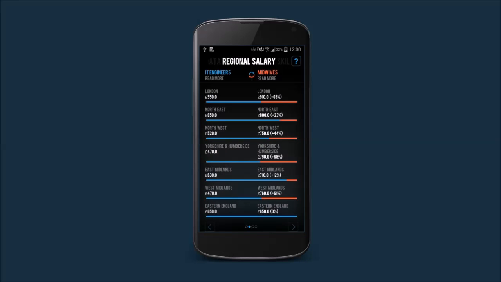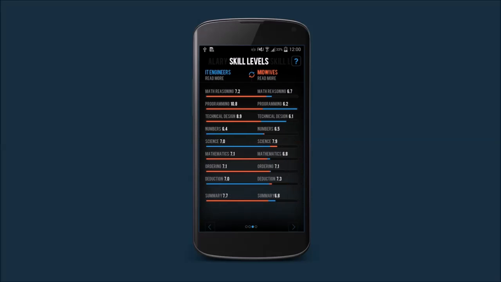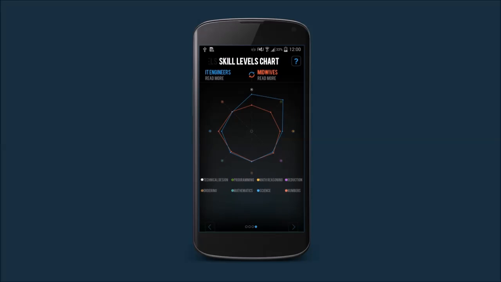Moving on to the next screen, we can see that in terms of salary, a midwife generally ranks higher than that of an IT engineer, but the level of actual difference varies across the regions. The LMI dataset also shows us the skill levels required for different job occupations, and a star is a pretty good way to show this. From this point we can press Read More to get descriptions of individual occupations, which brings us on to the next chapter.